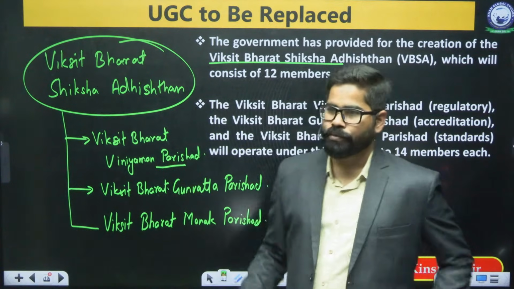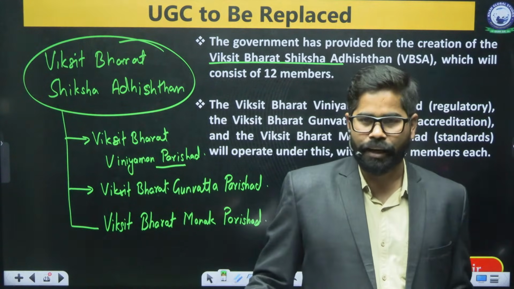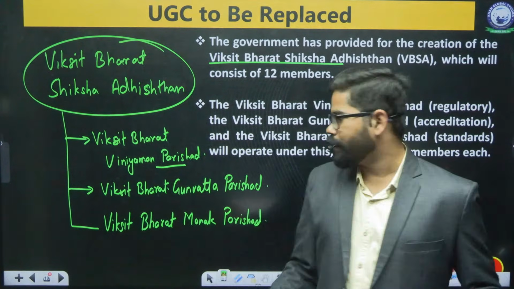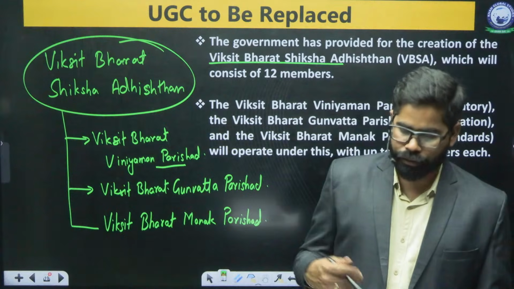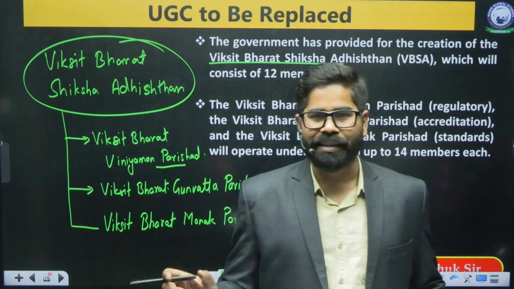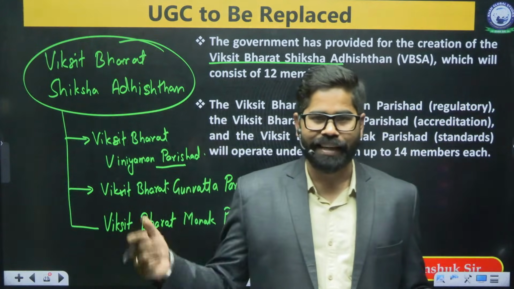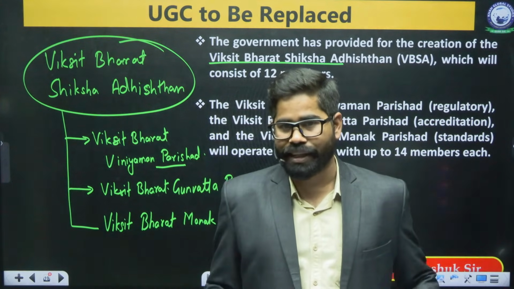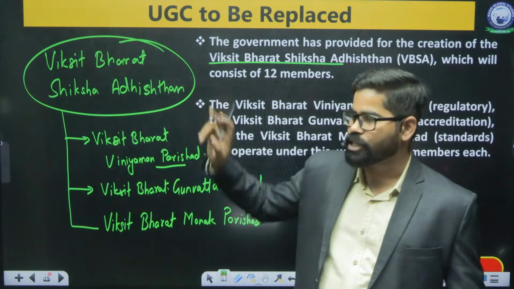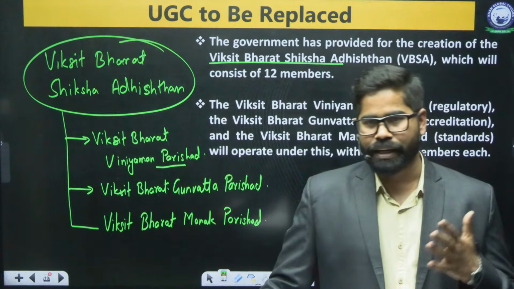Viksit Bharat Vinyaman Parishad, from the name itself you can understand, will be for regulation of higher education in India. Viksit Bharat Gunvatta Parishad will be for quality standards and all. And Viksit Bharat Manak Parishad will be giving the accreditation to different colleges and universities. Like right now, UGC is giving that accreditation to many of the universities or colleges. In the same manner, under this Viksit Bharat Shiksha Adhishtan, there will be three other institutions which are going to work for different things.